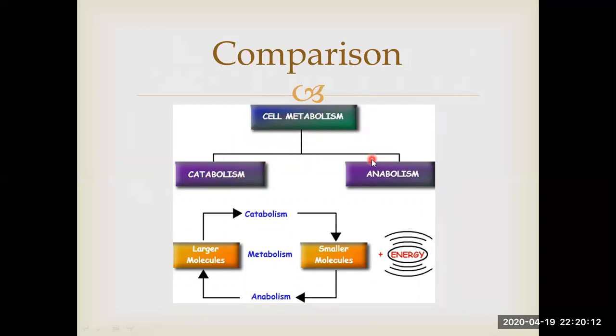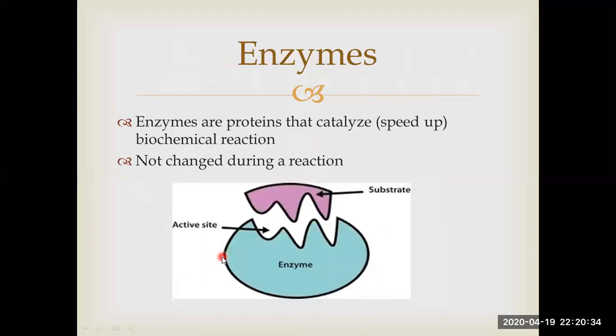In catabolism, a large molecule breaks down into smaller molecules and energy is released, and these smaller molecules carry that energy and join to make larger molecules by the process of anabolism. This is how catabolism and anabolism take place in our body.